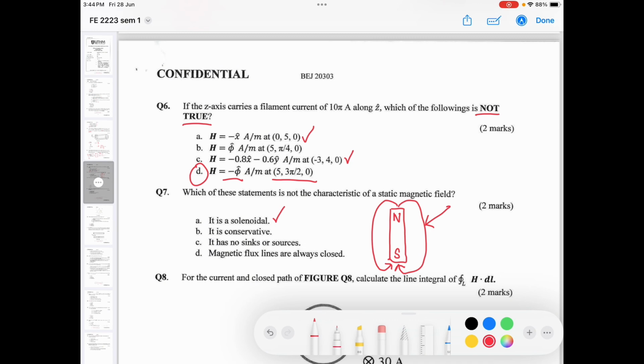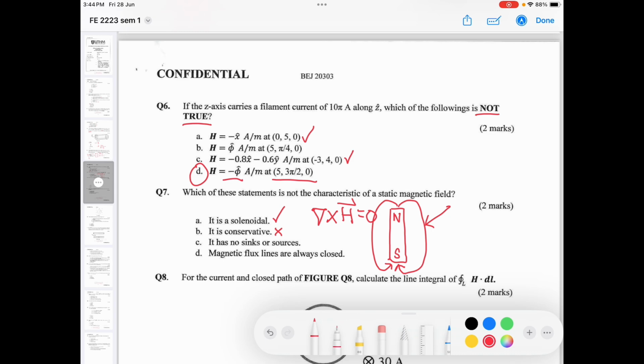Next, it is conservative. Conservative means that if you take the curl of H, it should equal 0. But the curl of H is not equal to 0, so this is wrong.